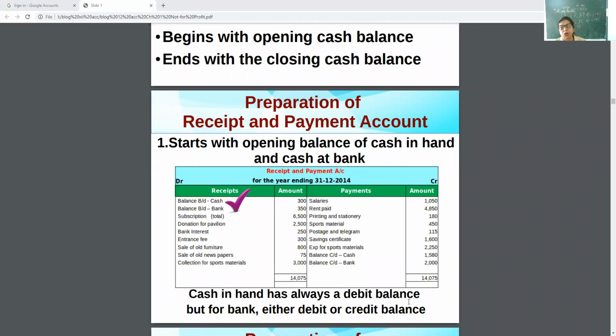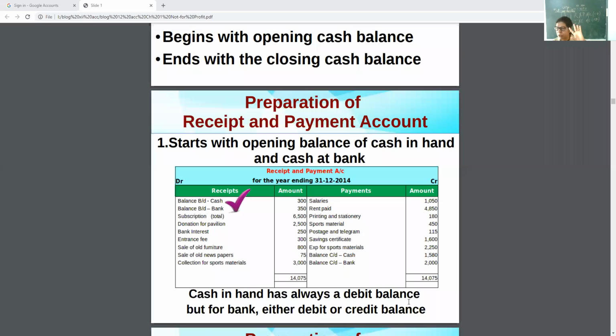Machinery purchase for 2 lakh, that will be entered at the payment side. Repair made for 20 rupees, that also will be entered at the credit side. Whether it is revenue or a small amount, it doesn't matter, children. Keep in mind only one simple thing. This is the easiest way.